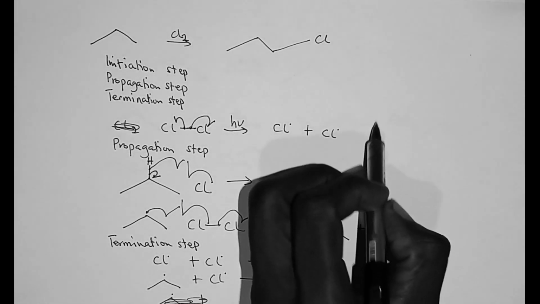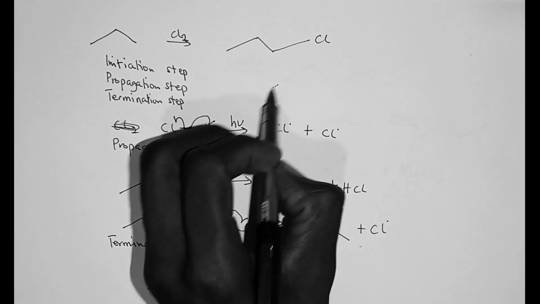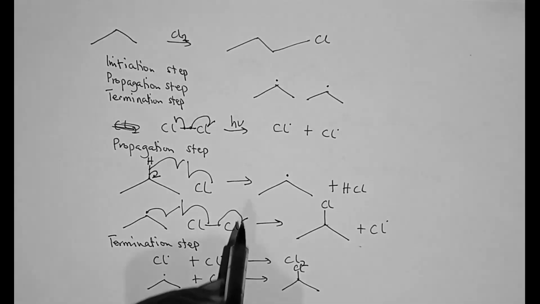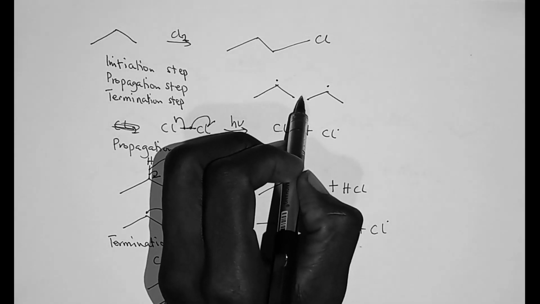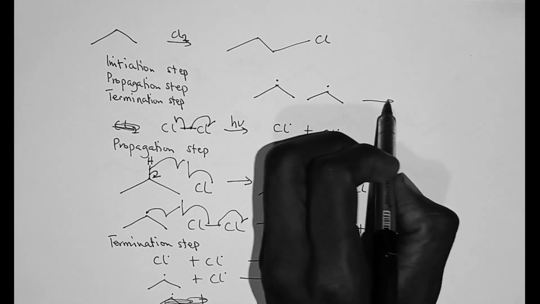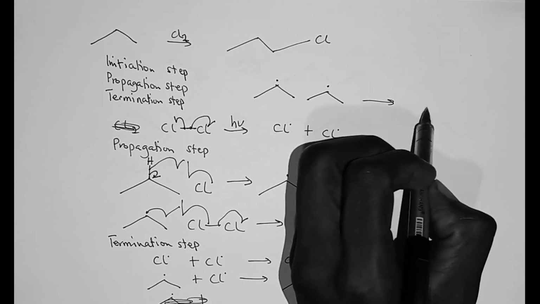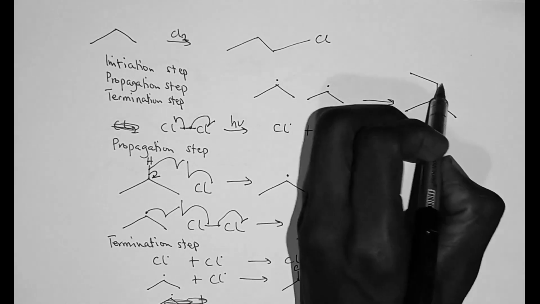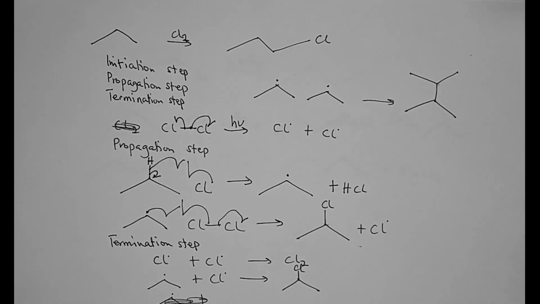Or another thing we can also do is take two propyl radicals and add them together. If we add two propyl radicals, we are going to get this compound. This is the monohalogenation of an alkane.